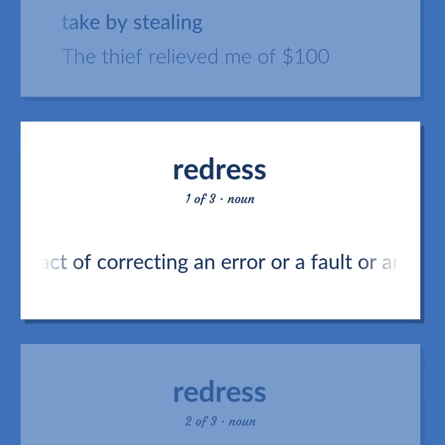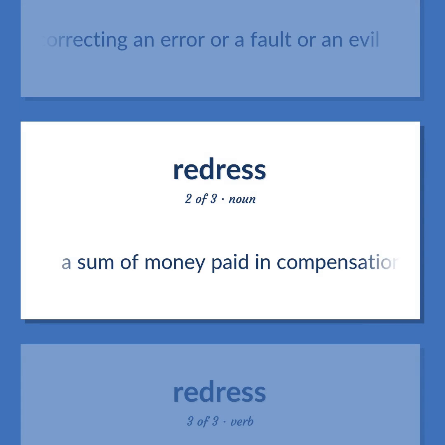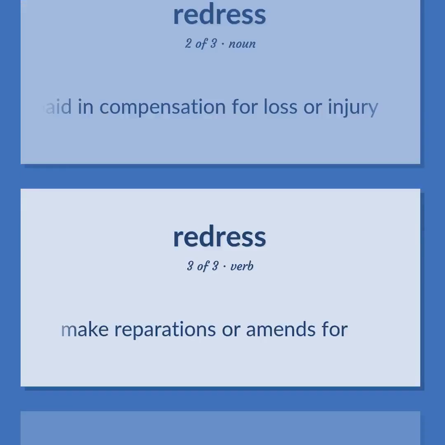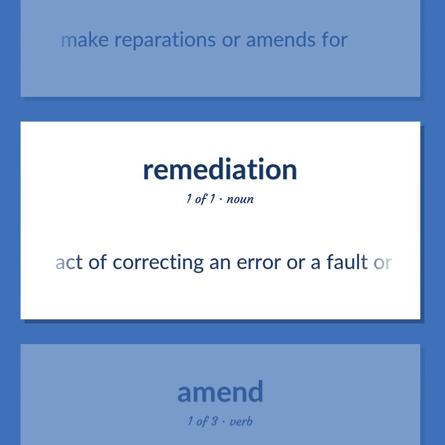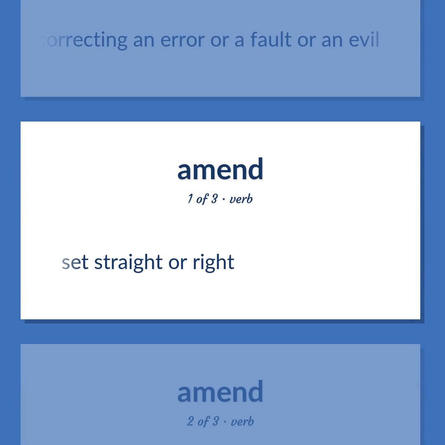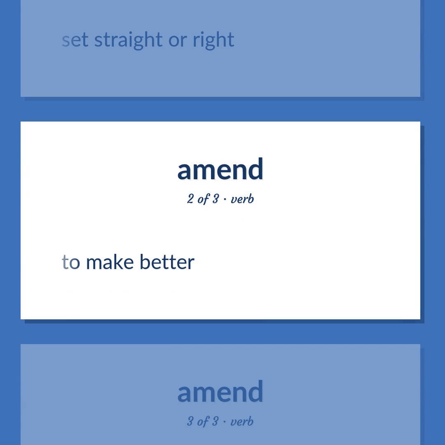Act of correcting an error or a fault or an evil. A sum of money paid in compensation for loss or injury. Make reparations or amends for. Act of correcting an error or a fault or an evil. Set straight or right. To make better.